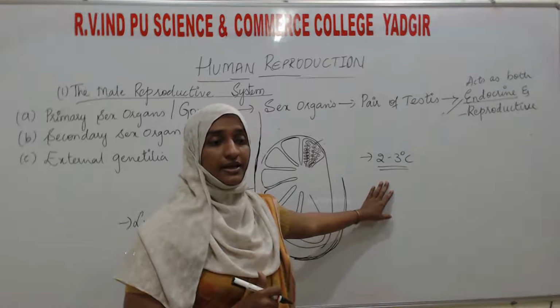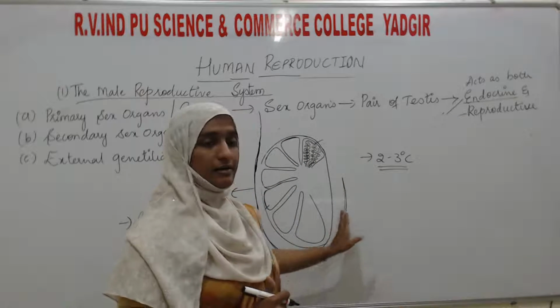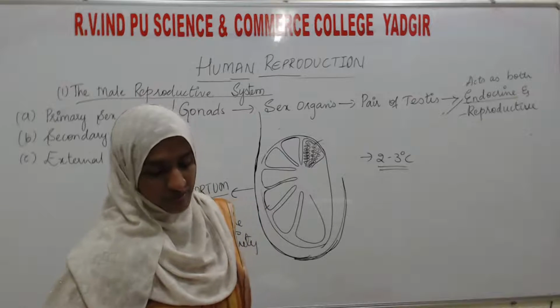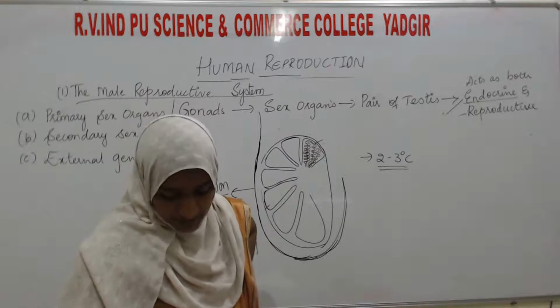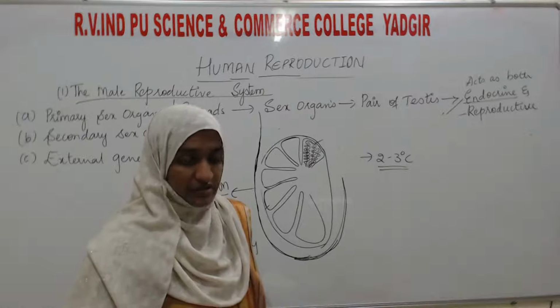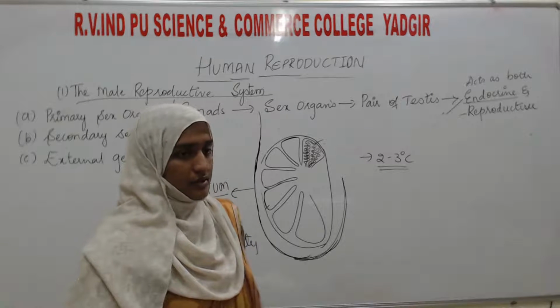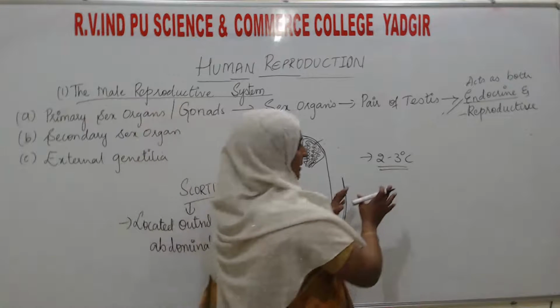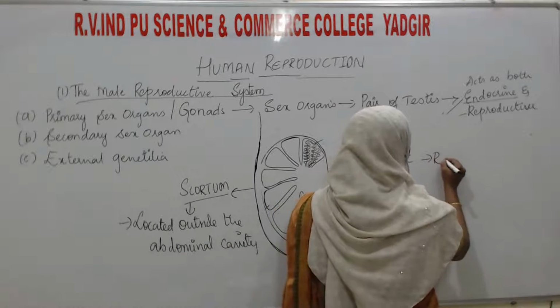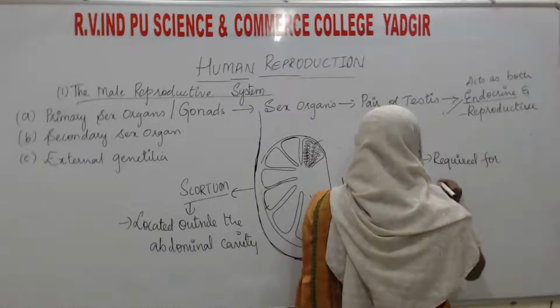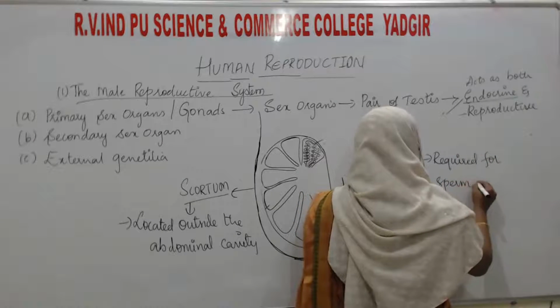Who is going to maintain this? That is the scrotum. In the scrotum, the temperature will be lower than the abdominal cavity because a lower temperature is required for active sperm production.